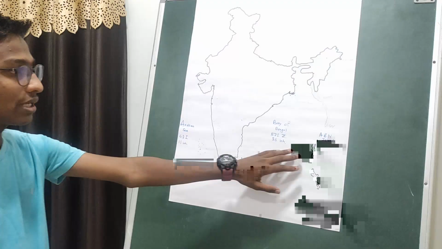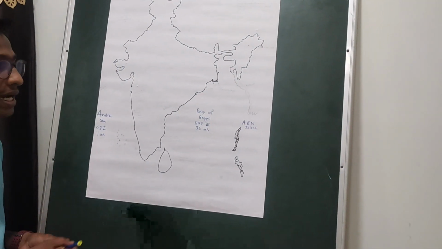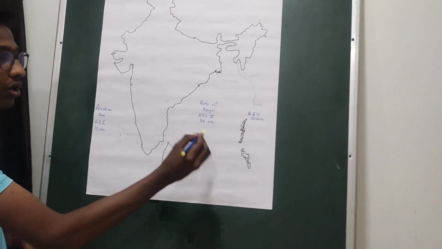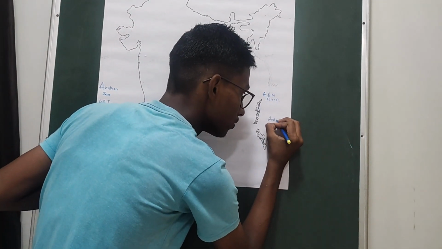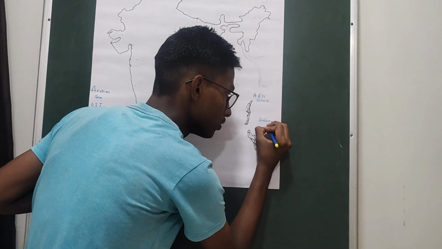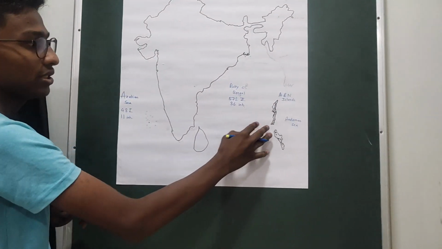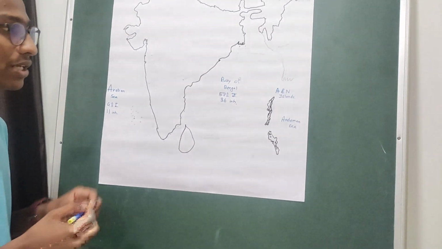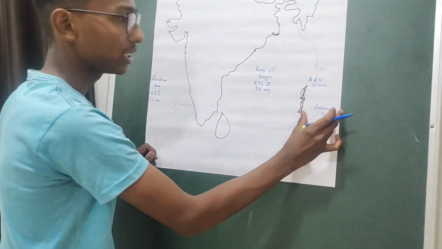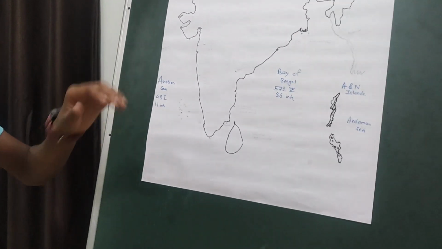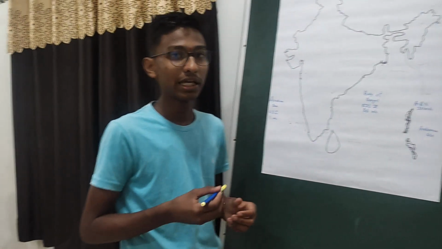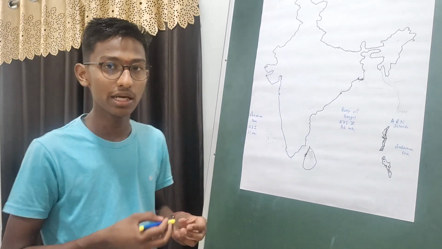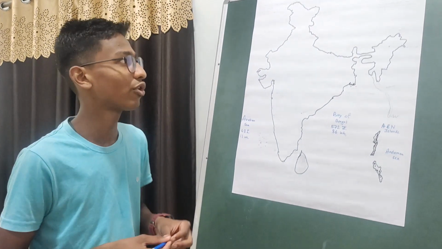These Andaman and Nicobar Islands are located at the meeting point of the Bay of Bengal and the Andaman Sea. So this is the Andaman Sea. The theory behind the formation of the Andaman and Nicobar Islands is that they were formed by tectonic and volcanic formation.